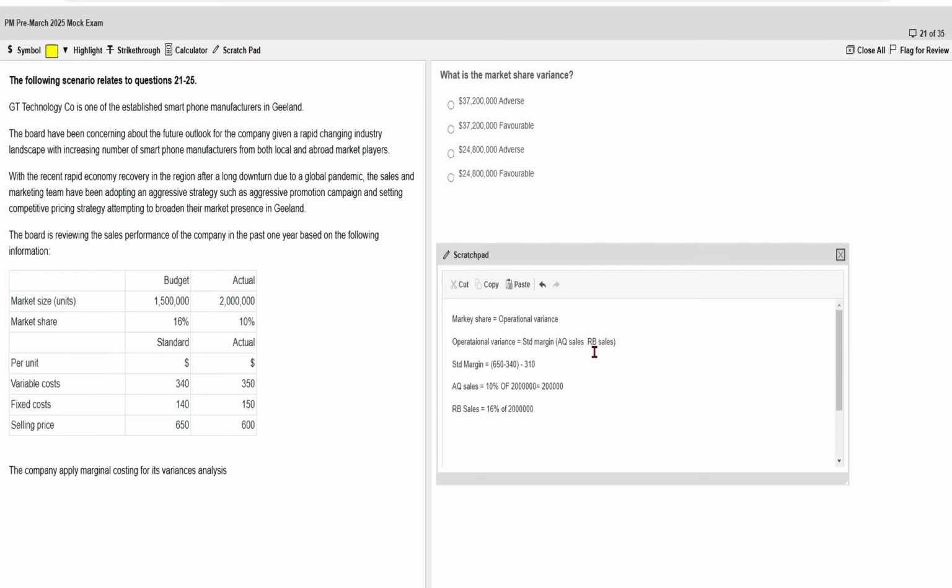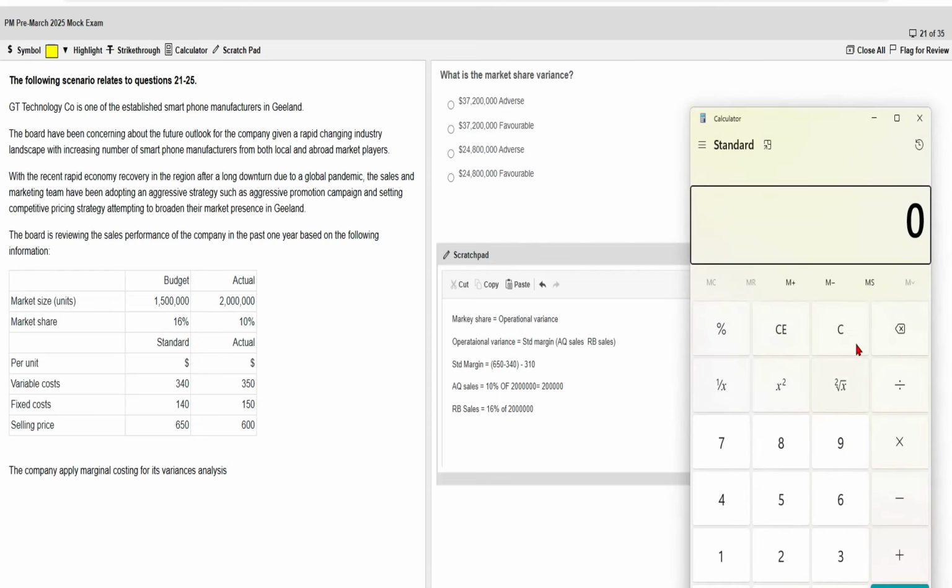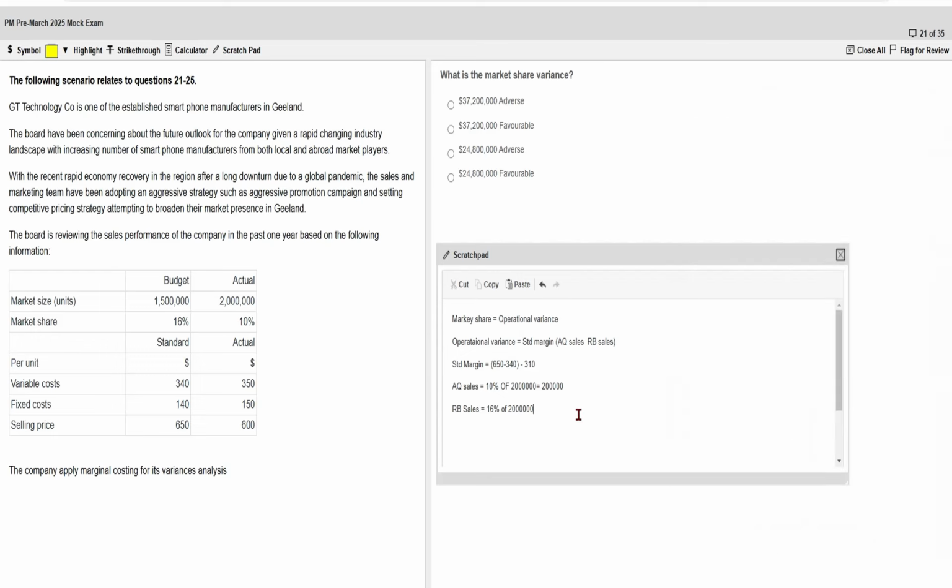Our target was 16%, right? And the actual market size is 2 million. Multiplying these two, 0.16 into 2 million, gives 320,000.